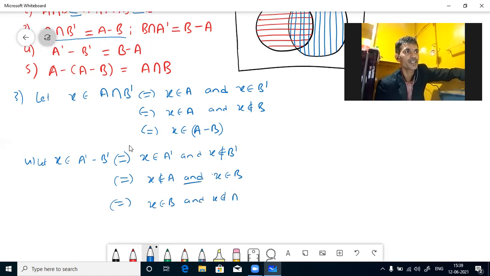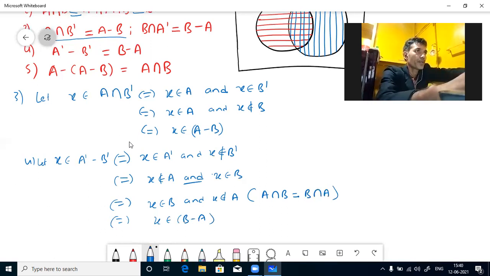X does not belong to A. What property have we used? Intersection is commutative. Now see, X belongs to B and X does not belong to A. That means X belongs to B minus A. That is what we had to show. A complement minus B complement is B minus A.